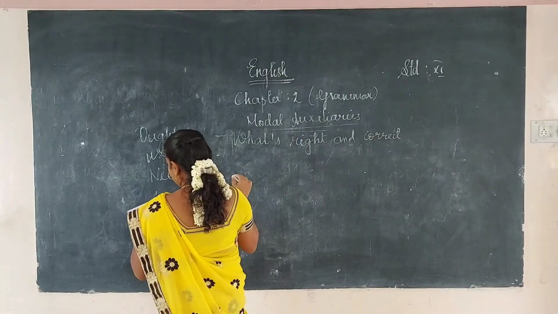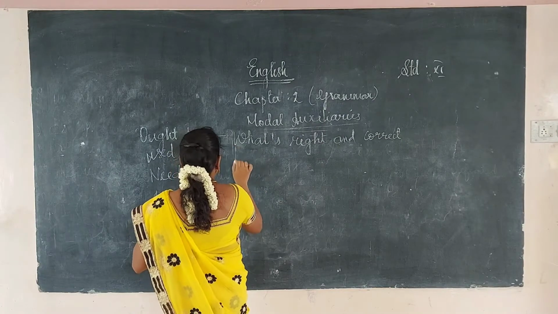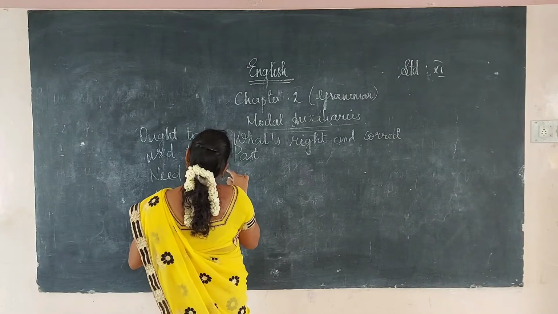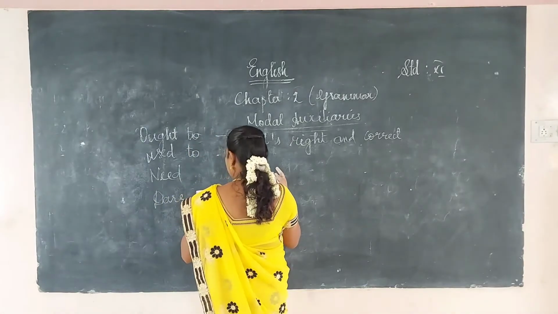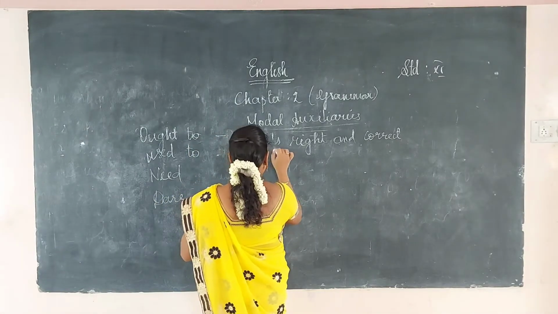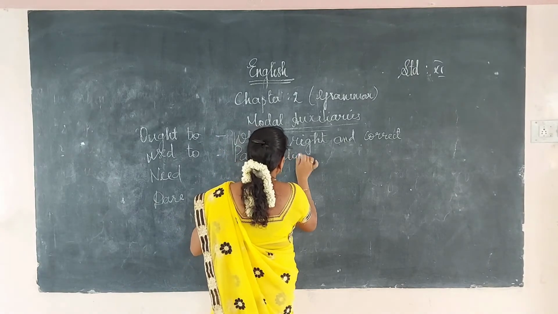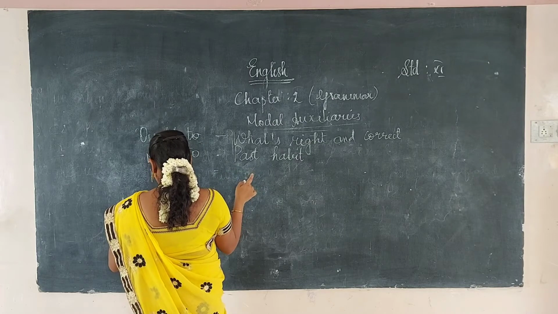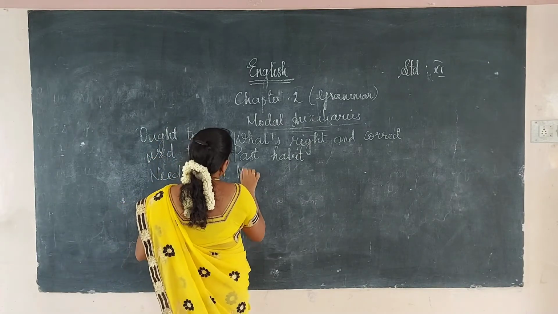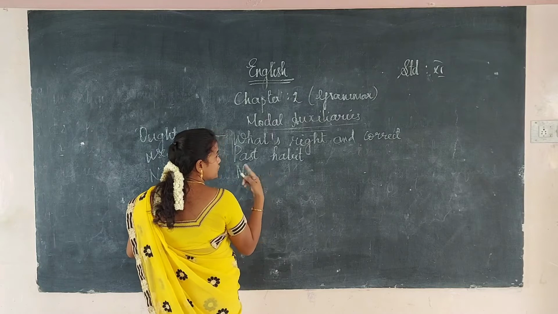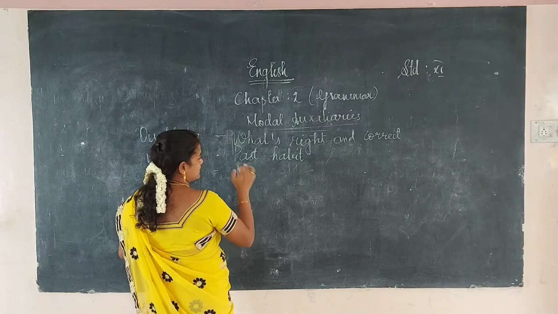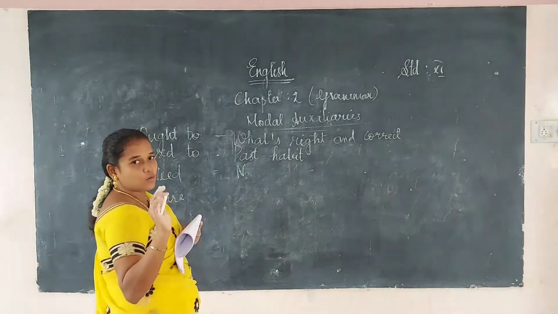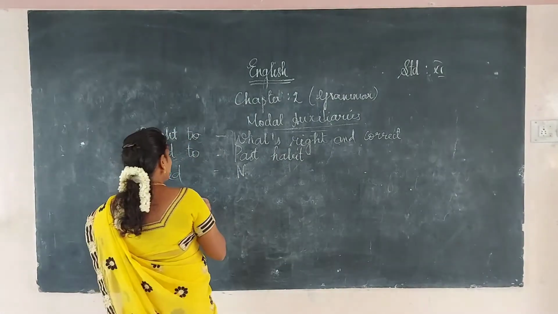Used to, we will use only for a past habit. Could, we will use for past ability. Here we will use past habit. Now they do not have that habit, but they had the habit in the past, so for that we will use used to. For example, when I was young, I used to play football for 3 hours. It means now he is not young, he is old. So it shows the past habit.